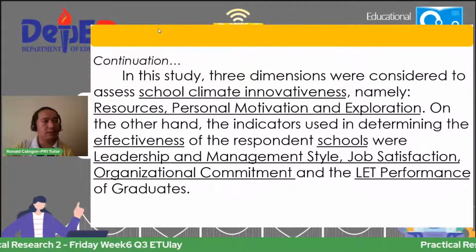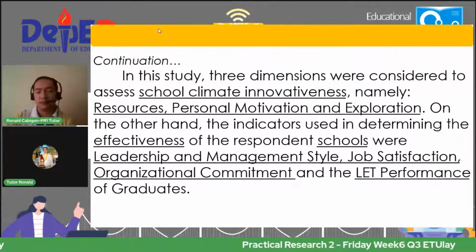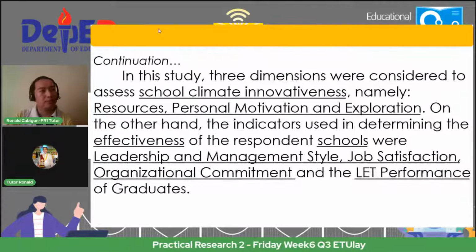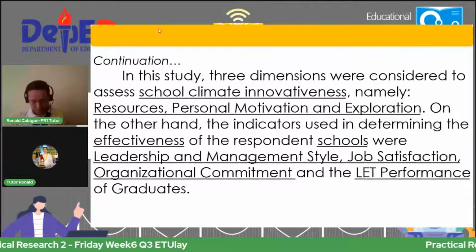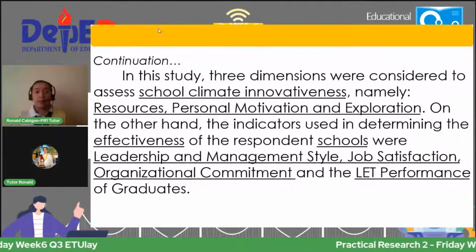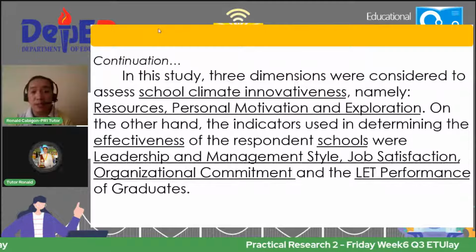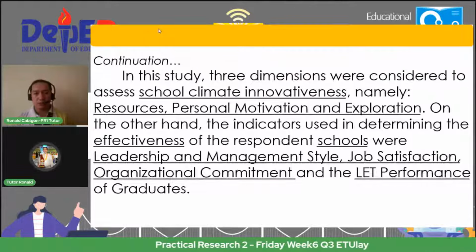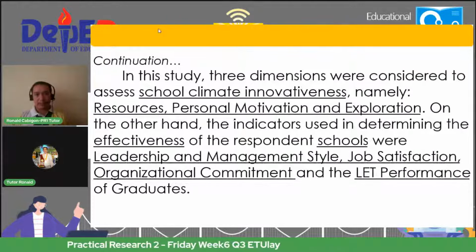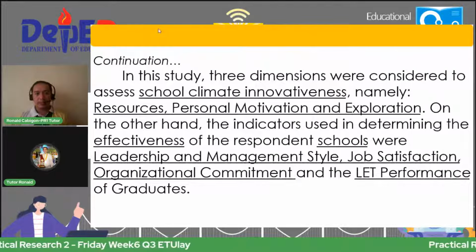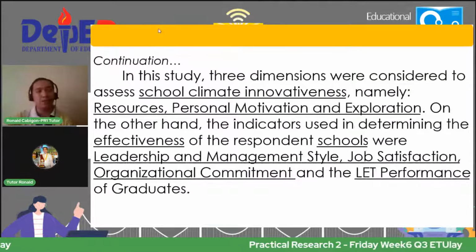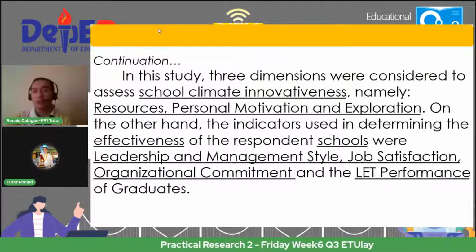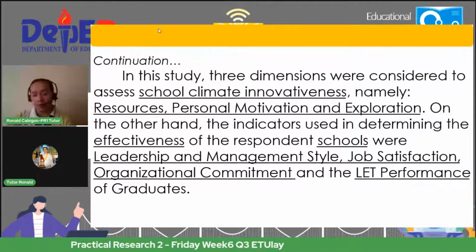Okay, we're back. So again, the three dimensions considered were school climate, innovativeness, and then yung effectiveness. This part is now based on the observation or based on the understanding of the researcher.